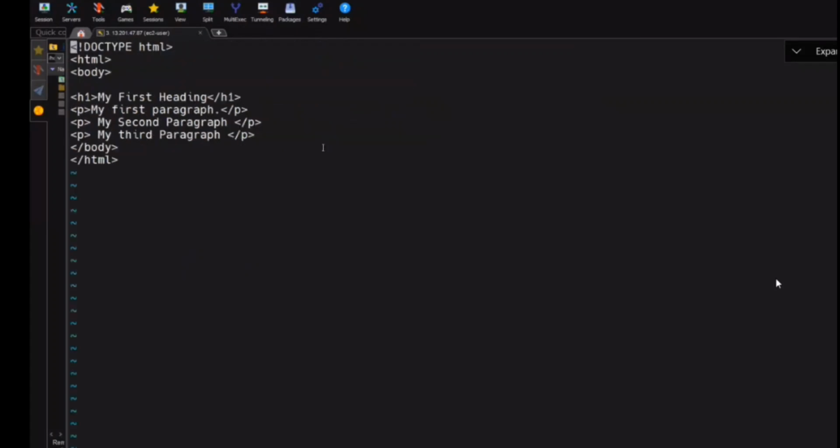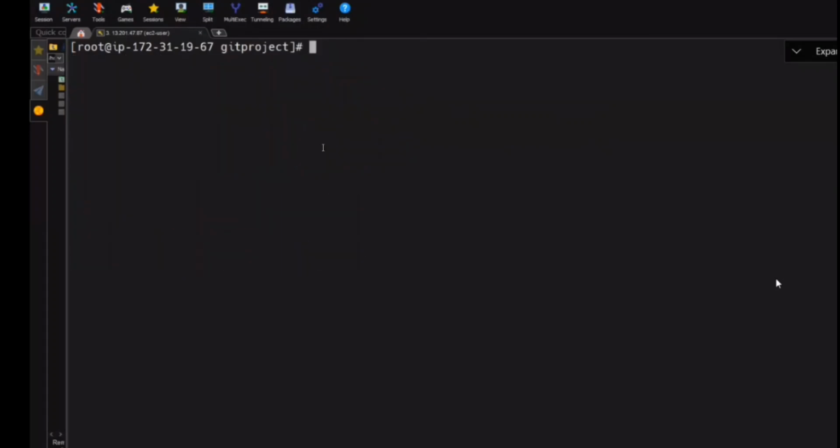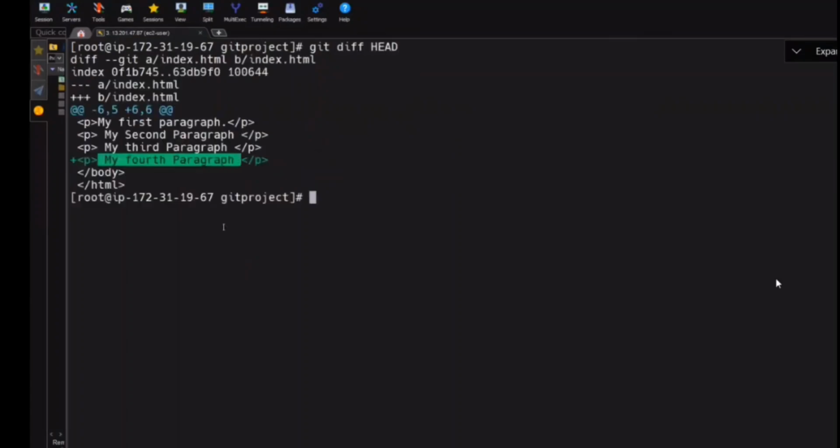Okay, see here. Now, git status. Now tell me. I want to see the difference from my working directory to my local repo. What is this? Git diff, which one? Is the difference? And you see, this line is added. Git diff is from where to where? Stage 1 to stage 2. Git diff HEAD is from stage 1 to stage 3.